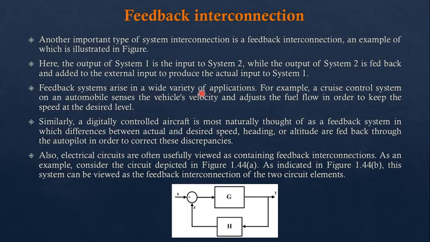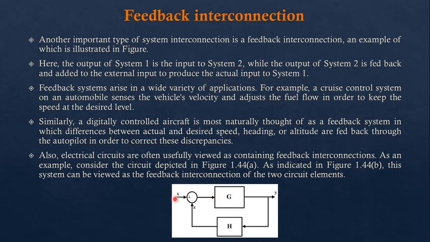Okay, now the feedback interconnection system is also very important. Another important type of system interconnection is the feedback interconnection. We can see an example of a feedback interconnection system in the figure. Here G is system 1, and its output is the input for system 2, while the output of system 2 is fed back and added to the external input to produce the actual input of system 1.